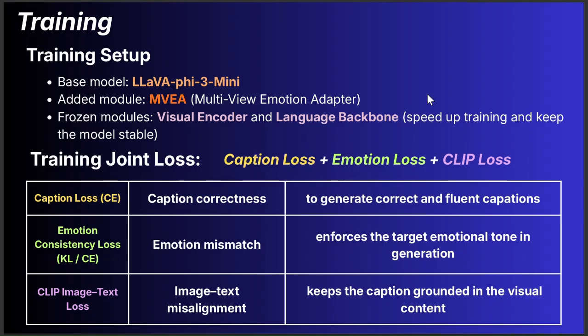In the training part, our base model is LLaVA Phi-3 Mini, adding the MVEA, and we also freeze the visual encoder and language backbone to speed up the training and keep the model stable. We jointly optimize three losses. Caption loss keeps the captions correct. Emotion consistency loss enforces the specific emotional tone. The CLIP score ensures the captions stay aligned with the visual content.